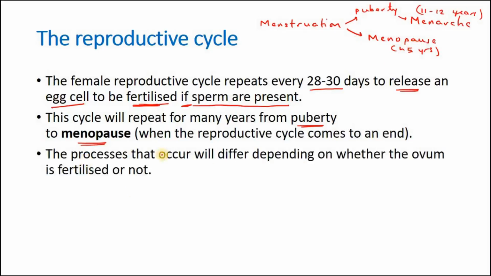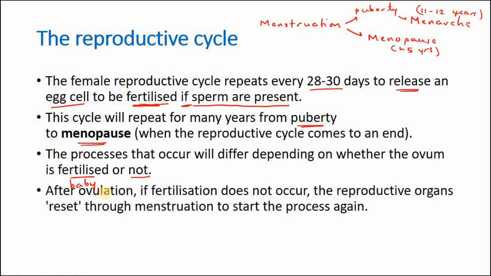The processes that occur will differ depending on whether the ovum is fertilized or not. See, if the ovum is fertilized, the resultant is a baby. If it is not fertilized, reset, back next month again, it will start again.